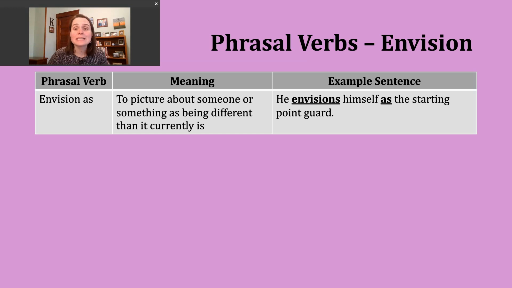He envisions himself as the starting point guard. This sentence came to me. I made a few changes to it to make it a little more simple to understand, but I borrowed it from an article. So it was talking about a particular basketball player who is not in the starting five, right?